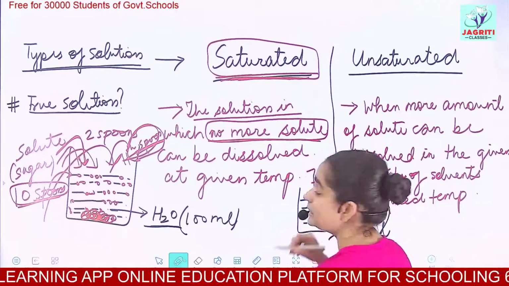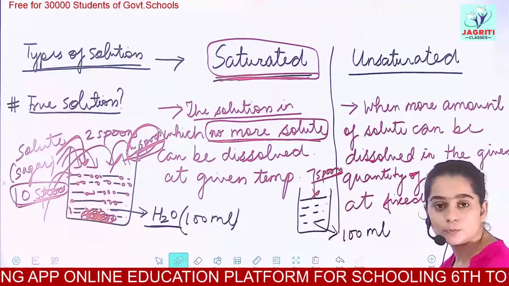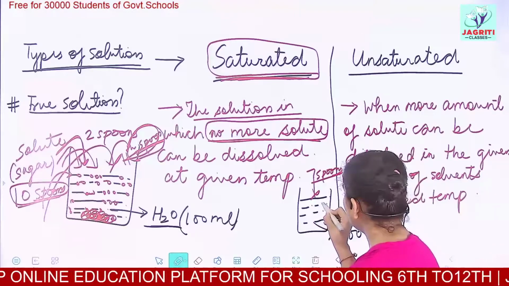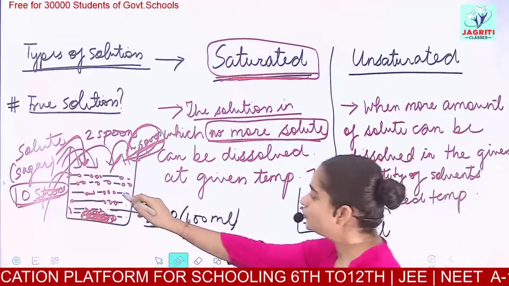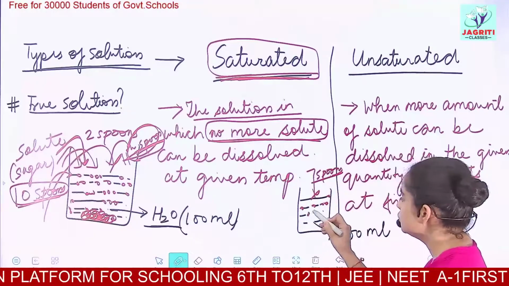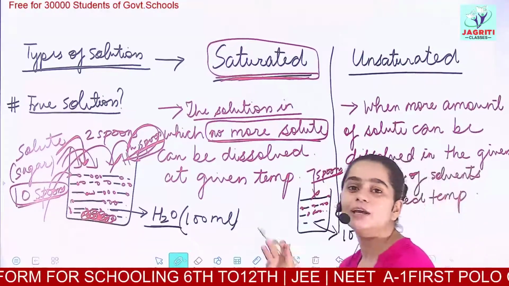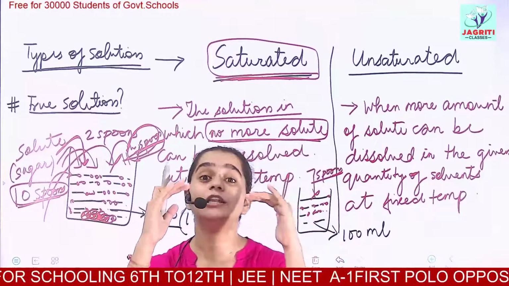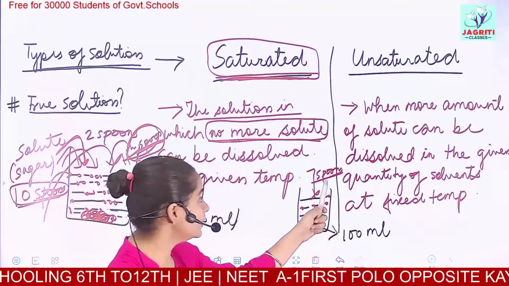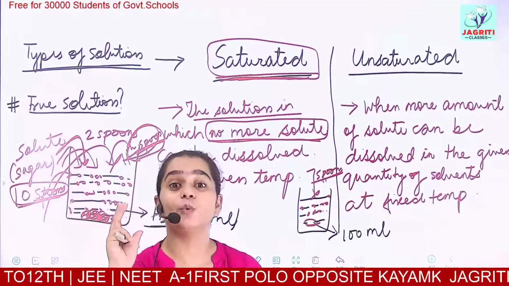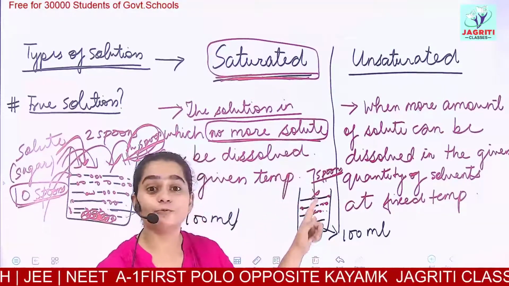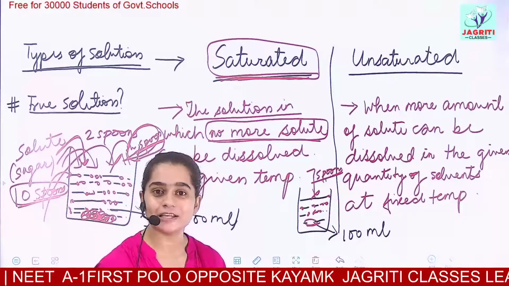These sugar molecules will occupy the space, the intermolecular spaces present between the water molecules. But you know that some intermolecular spaces are still left vacant. So some more sugar can be added to fill up these spaces.